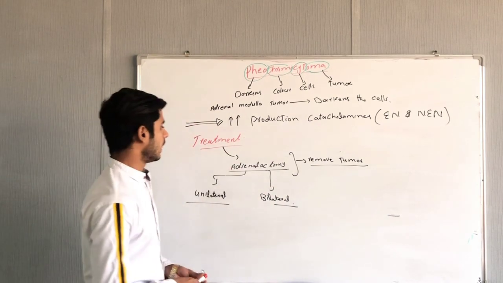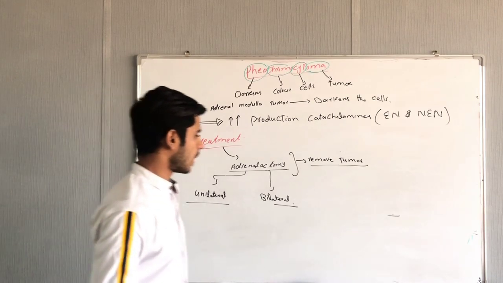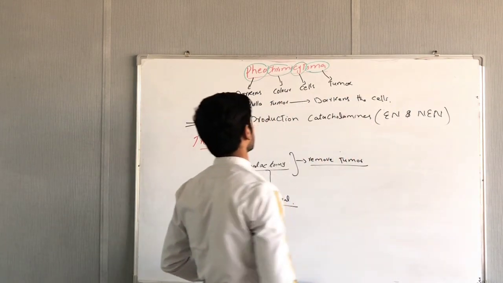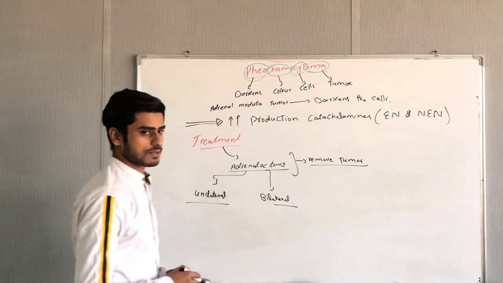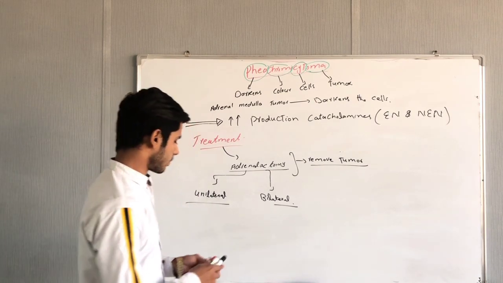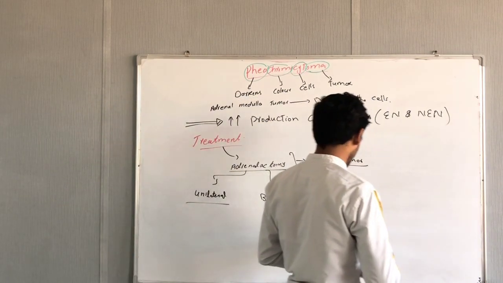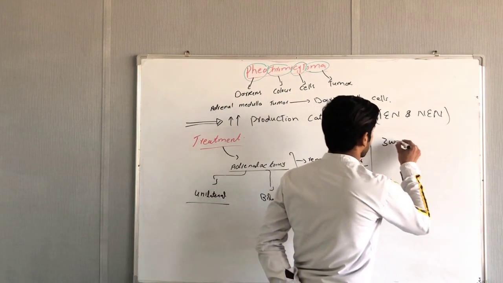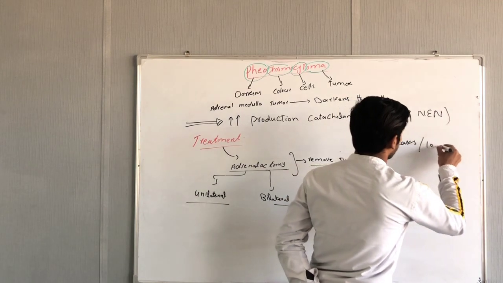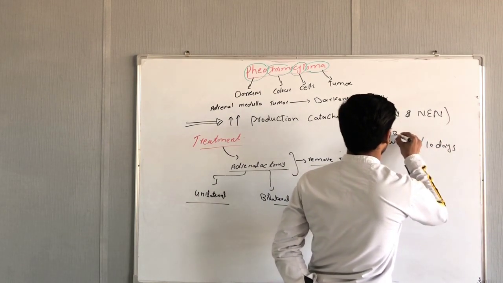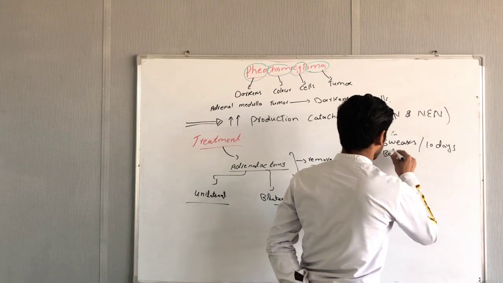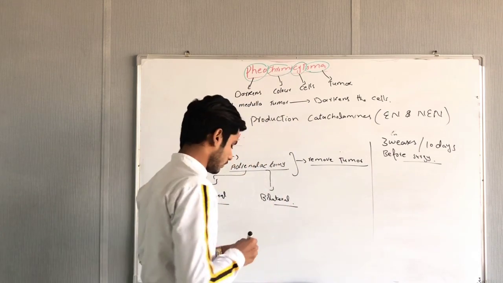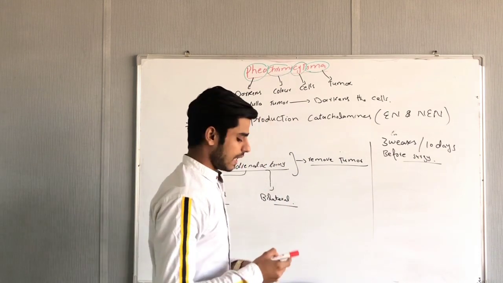Before adrenalectomy, we have to take some steps. Because it is a surgery, and already in case of pheochromocytoma our blood pressure has increased, first we have to control our blood pressure. How can we control our blood pressure? The steps for safety are taken 3 weeks or 10 days before the surgery. Before adrenalectomy, we will give the patient alpha adrenergic blockers.